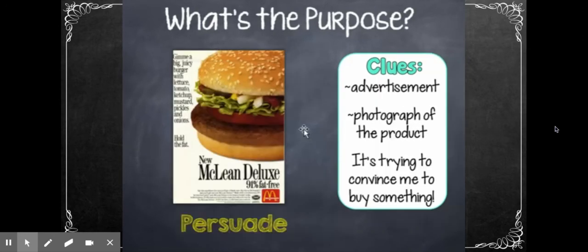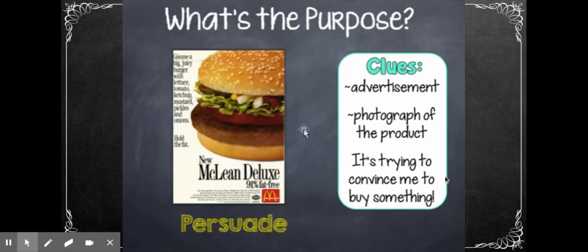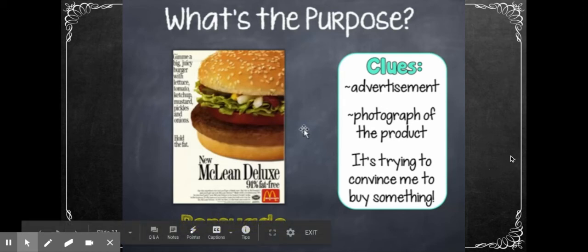Man, I gave you the answer too soon. This is an article or an advertisement about a cheeseburger. It's called the McLean Deluxe. I don't know if it's real. I've never heard of it. On top, it's hard to see. It says, give me a big, juicy burger. It's an advertisement with a beautiful picture of something, and it wants you to buy it. So it's asking you to persuade.